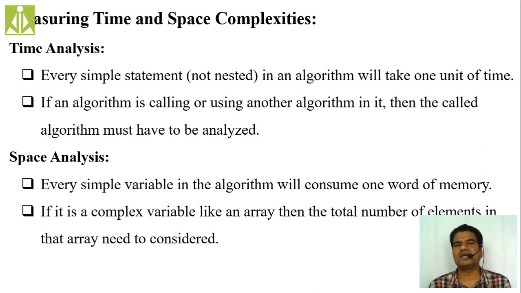If it is a complex variable like an array, we have to count the number of variables inside that array. In that sense, we calculate the total number of memory locations, or total number of variables, inside your algorithm. Again, it is also a mathematical function only.